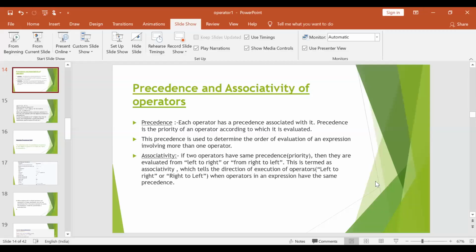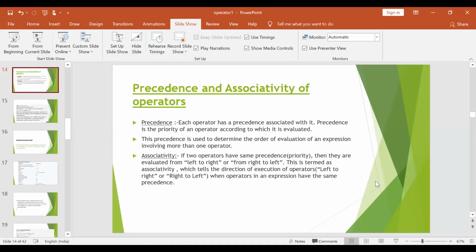Hello students, in this video I am going to explain the precedence and associativity of operators. What actually are precedence and associativity? If an expression contains more than one operator, a variety of operators, multiple operators in Java, then how is it evaluated?